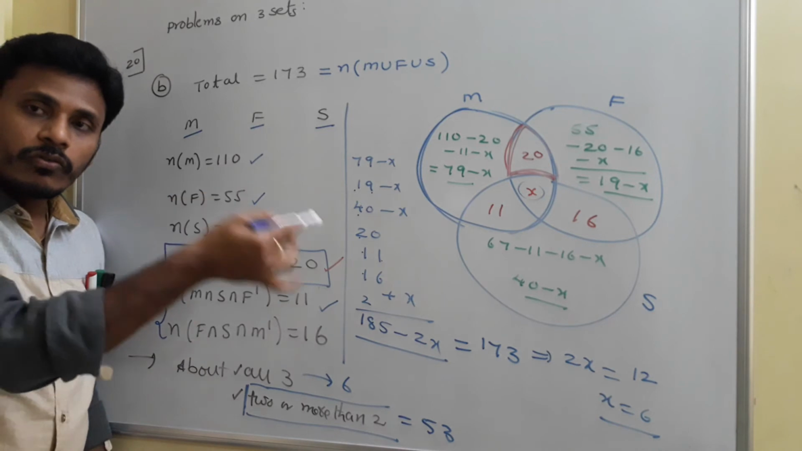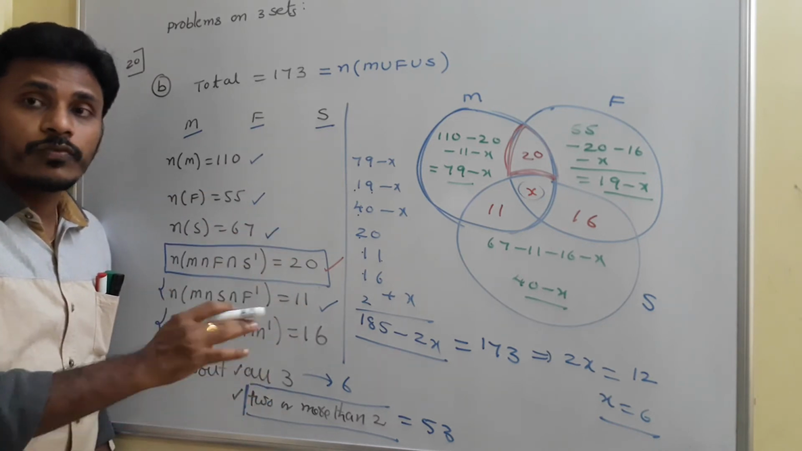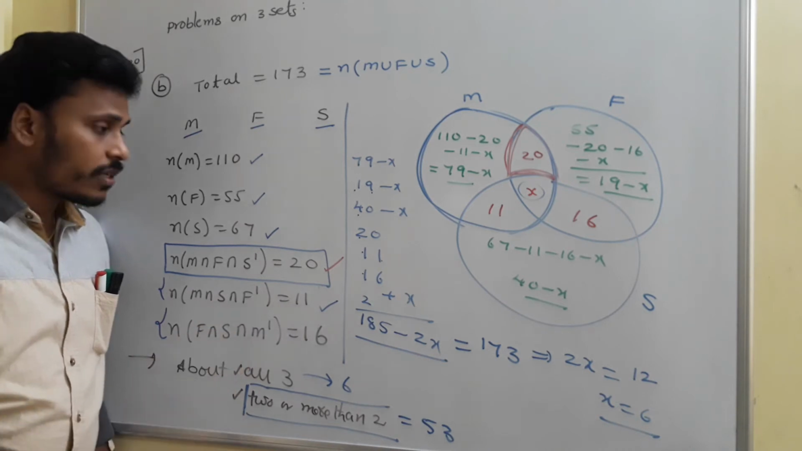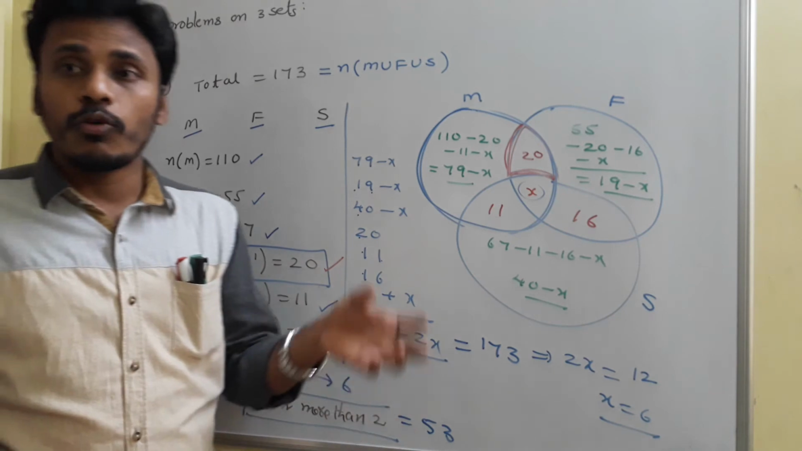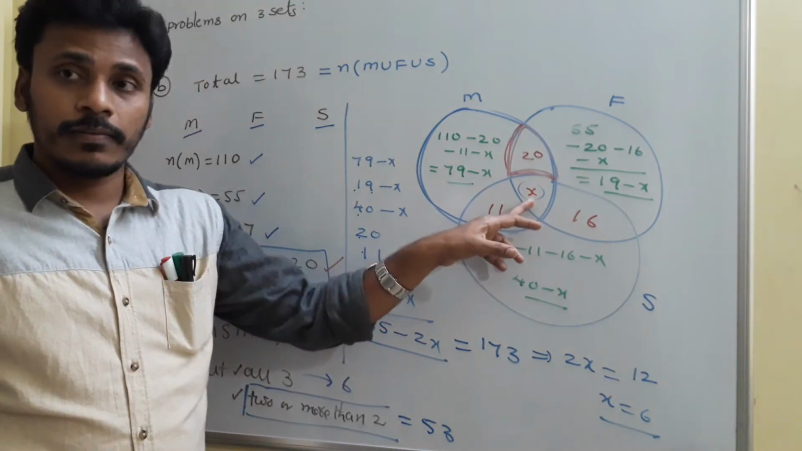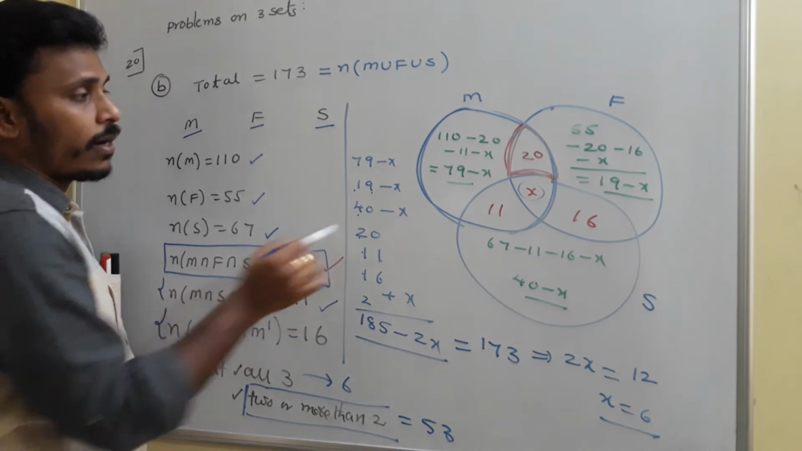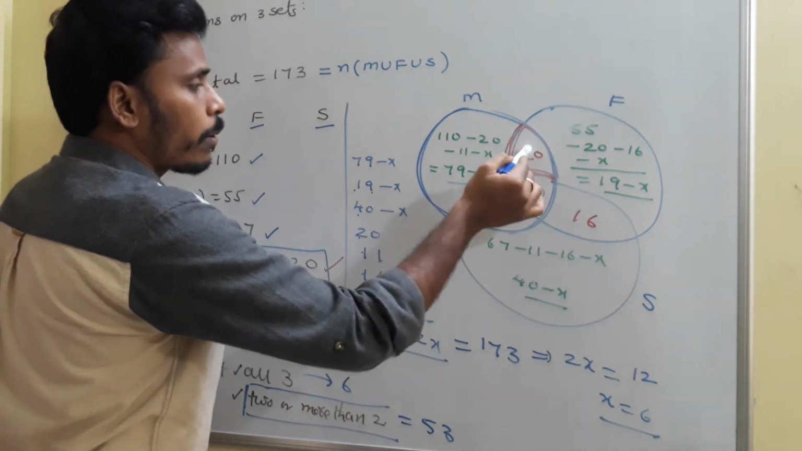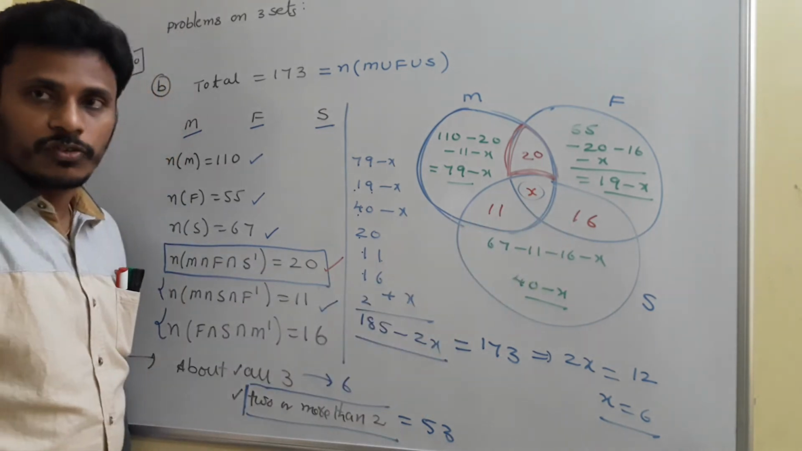Right. Now try to sketch its Venn diagram. So it needs 3 circles. One is for M, one is for F and one is for S. Since I don't know the intersection part of all the 3, that means the number of complaints about all the 3, let it be x. And this is given as 20 because M intersection F intersection S complement, leave this circle, and the common part is 20. So likewise mark these values 11 and 16 again.